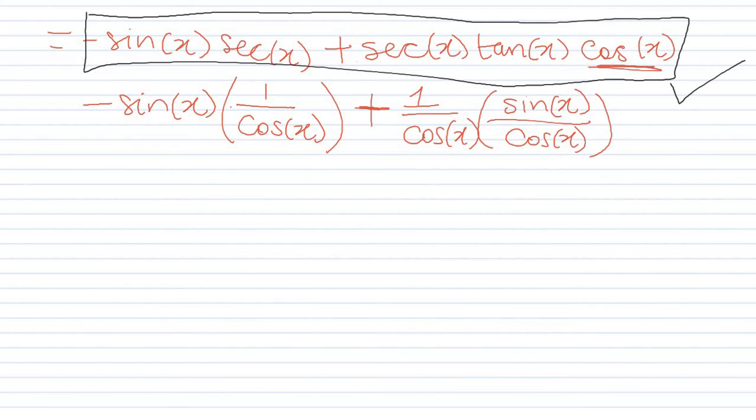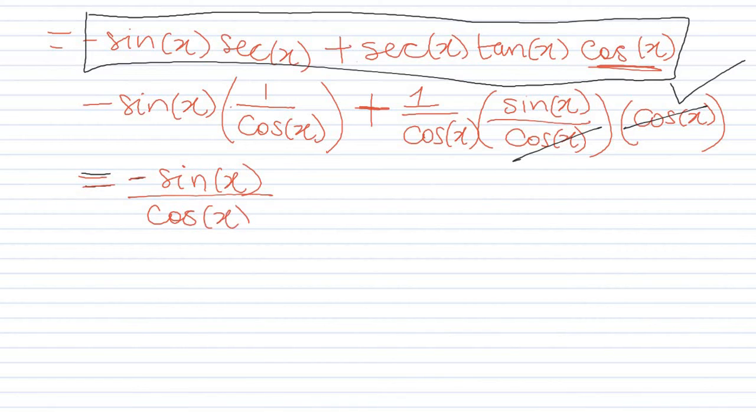Then we have this cosine x just chilling. We'll bring that down here. In order for us to make it more compact, we can do some cancellation and factoring. So you have cosine here, cancel out. So our answer can now be equal to negative sine x over cosine x plus sine x over cosine x.